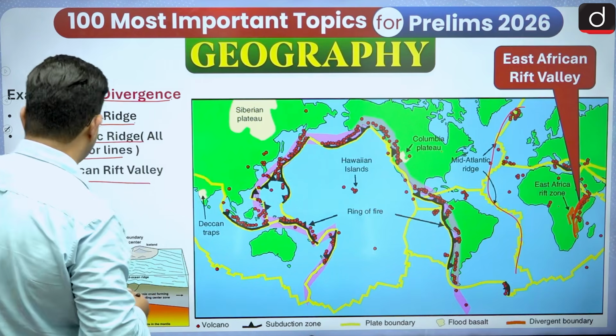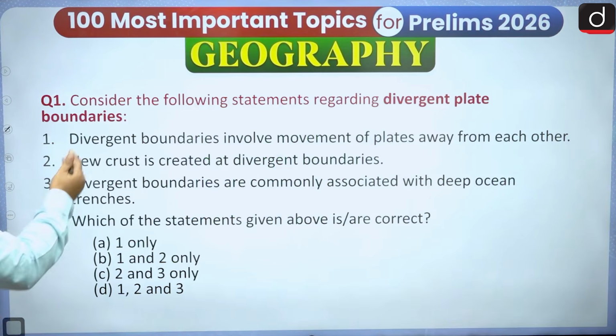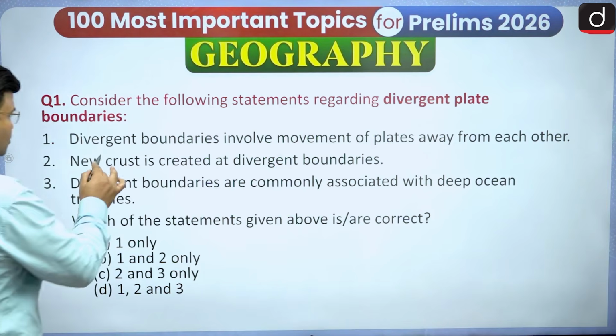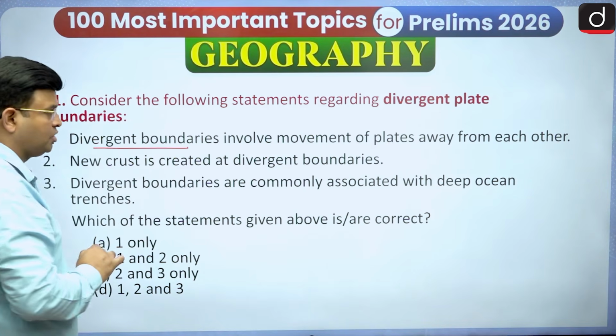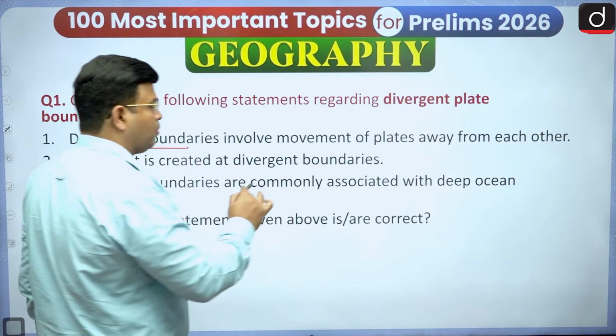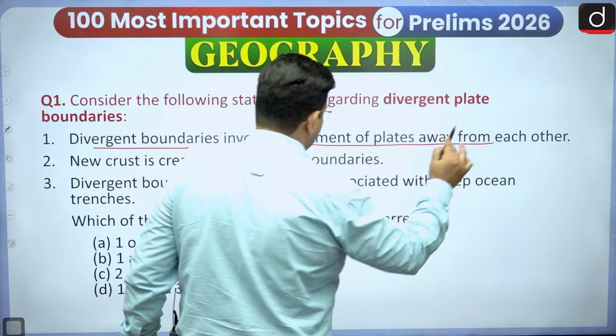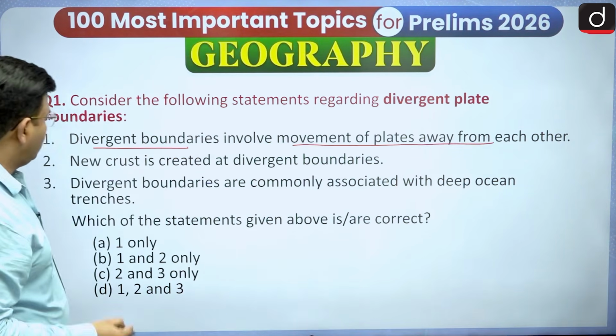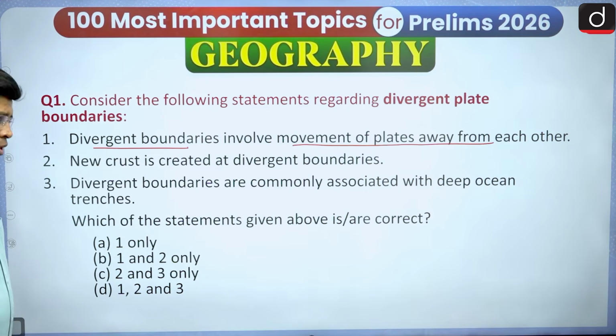So we have seen this, and now a question based on that. Consider the following statements regarding divergent plate boundaries. First statement: divergent plate boundaries involve movement of plates away from each other. You have to see whether it is correct or wrong. And the new crust is created at the divergent boundary.